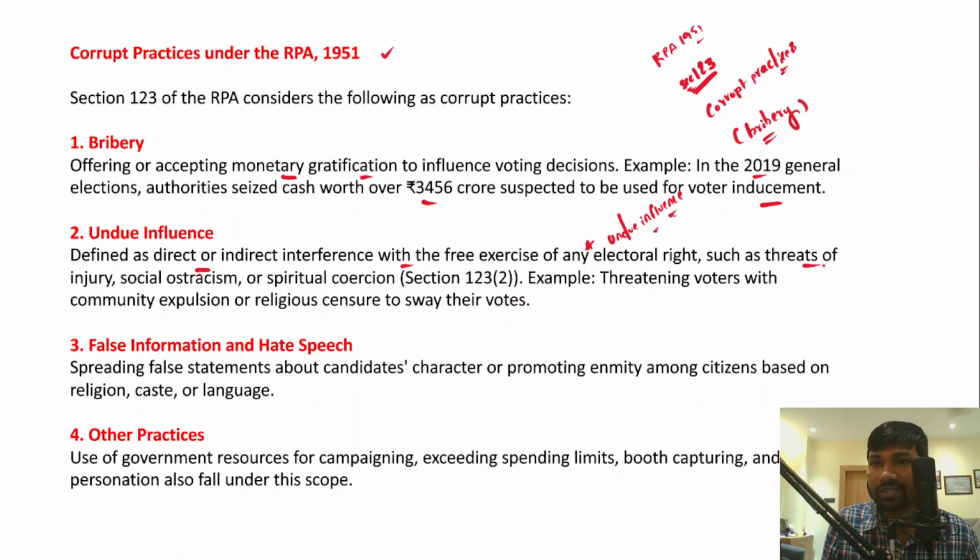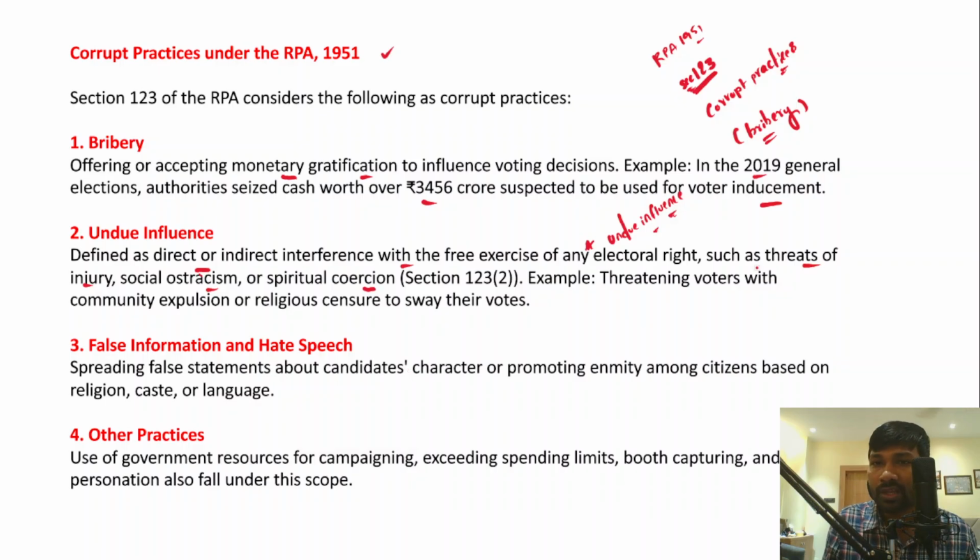Such as, for example, threatening the voters, right? If they don't vote for a particular individual, they may cause harm, right? So threats also amount to undue influence. Injury also amounts to undue influence, and so do social ostracism, social boycott, and spiritual coercion, right? Everything is part of the undue influence of the voters.